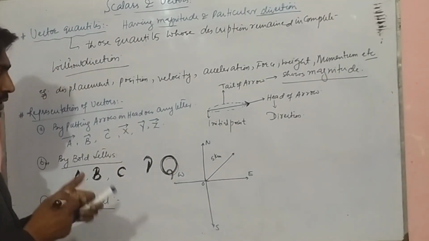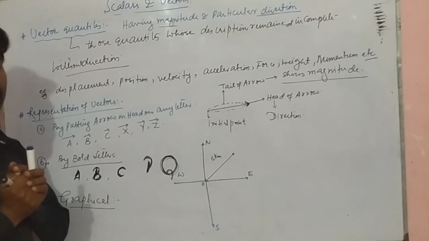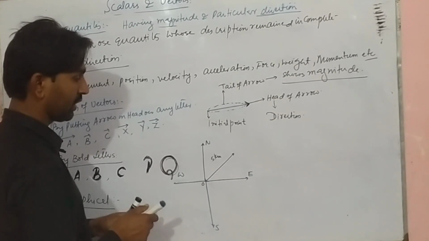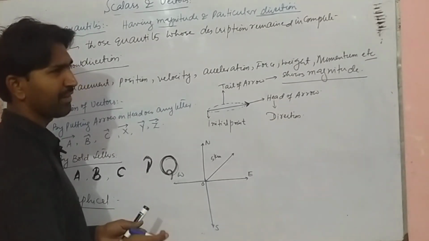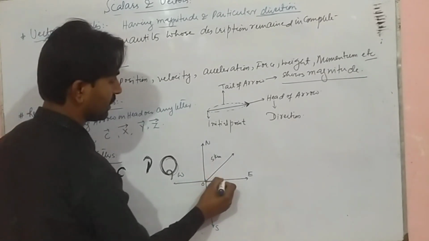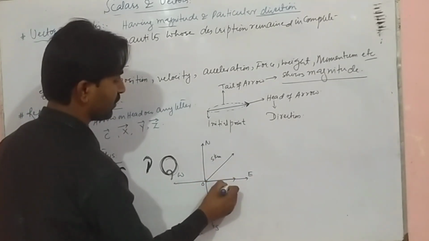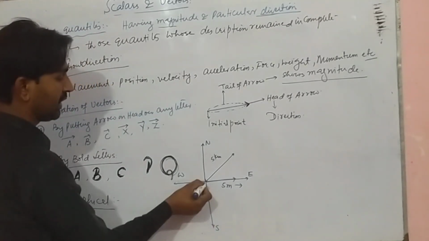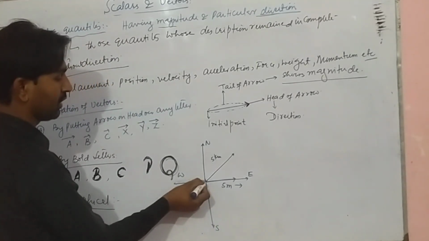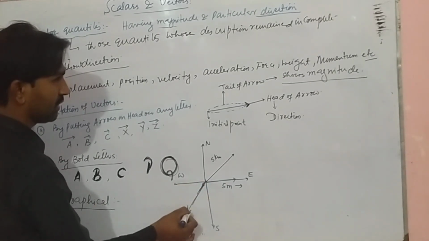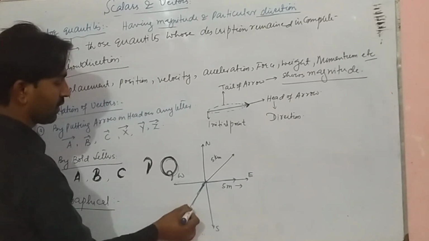So this will be the graphical representation. Or let's say if a body is moving 5 meters towards the east, this will be the representation, 5 meters towards east. Another one, if a body is moving 6 kilometers towards the west south, this will be the representation.